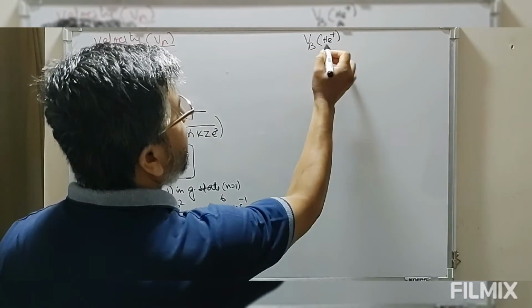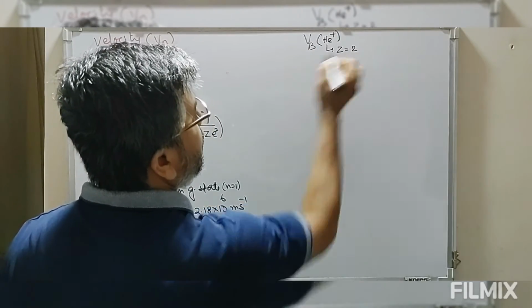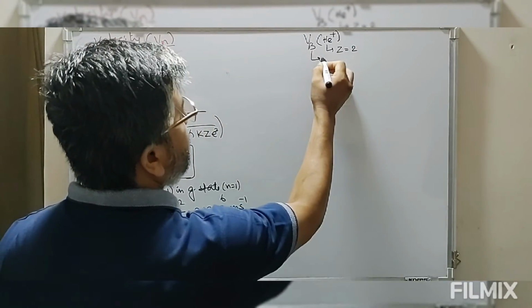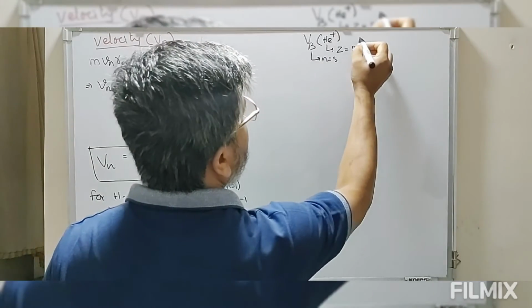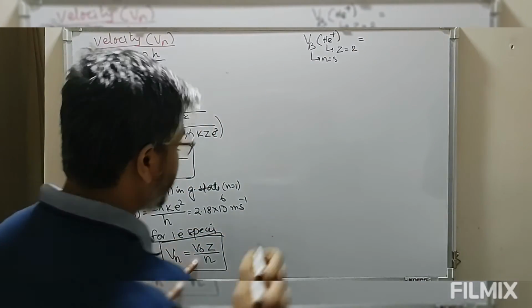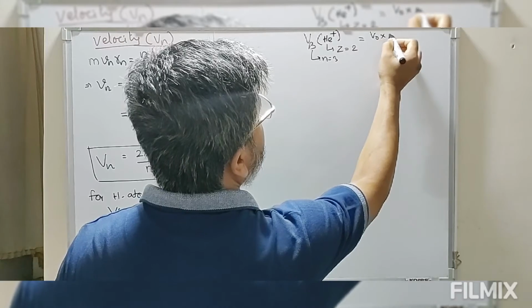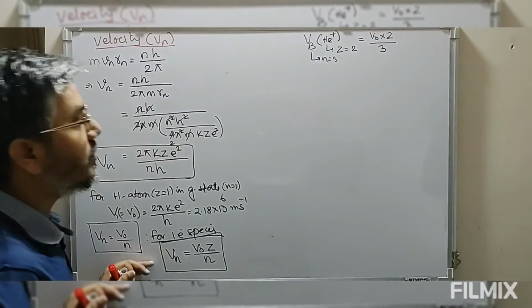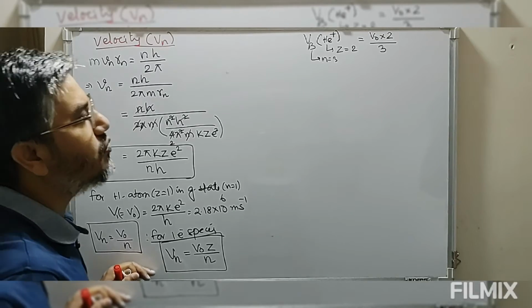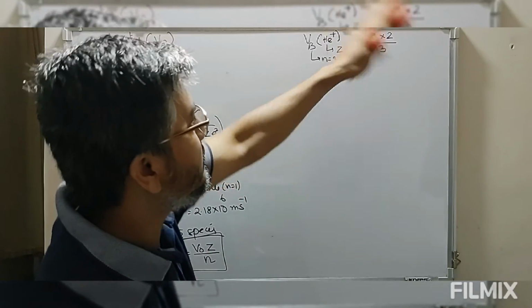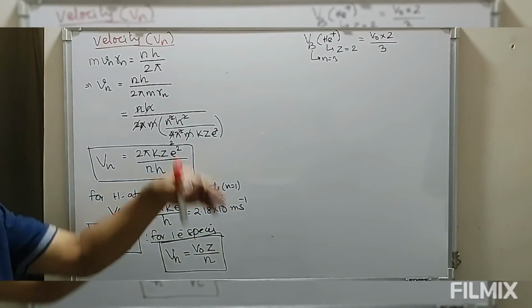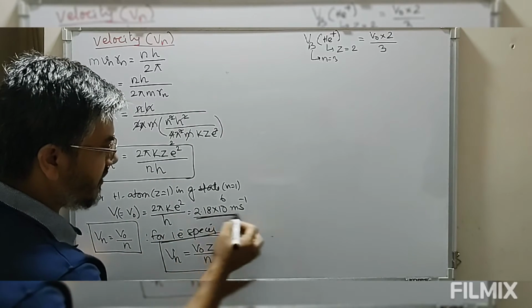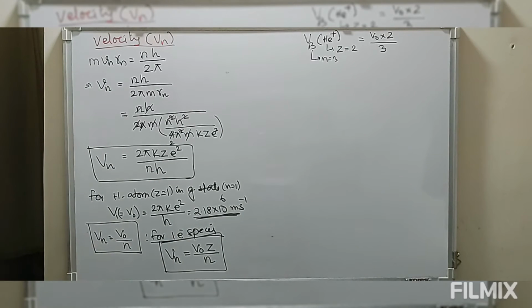Z is equal to 2, and n is equal to 3. So we have the relationship V naught into Z, where Z is 2, divided by n, which is 3. So the velocity of electron in the third orbit of helium plus is 2 by 3 times the velocity of electron in the first orbit of hydrogen atom. We know this value, always a constant we have to keep in mind: 2.18 into 10 to the power 6 meter per second. This is the velocity of electron in a permitted circular orbit.